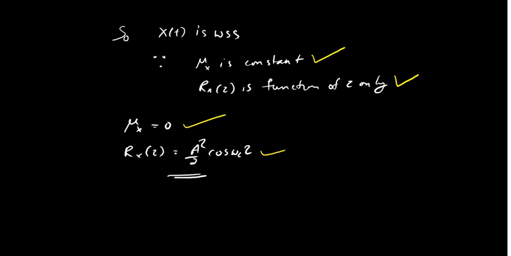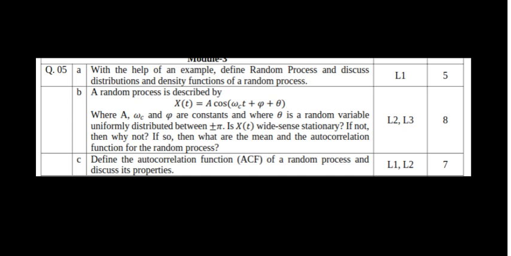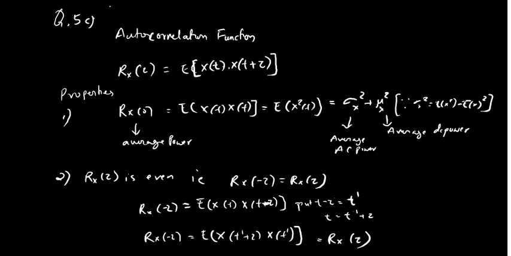Now if you see the third question, what is the third question? Define the autocorrelation function of a random process and discuss its properties. So we know that the autocorrelation function is a mean of a signal. So correlation is actually the relationship between two functions.